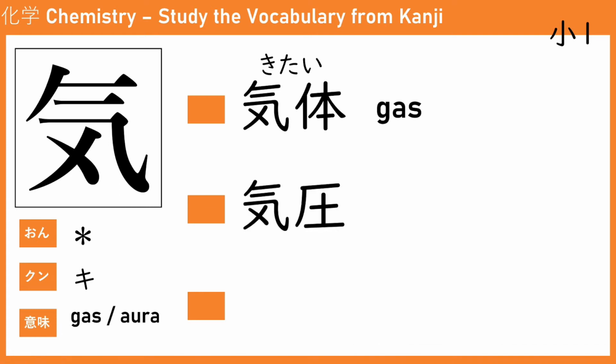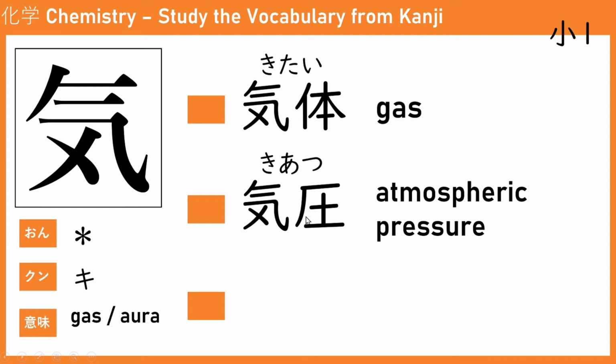The next one we have is kiatsu. Kiatsu, the second kanji here represents pressure. So the pressure of the gas, which means atmospheric pressure.